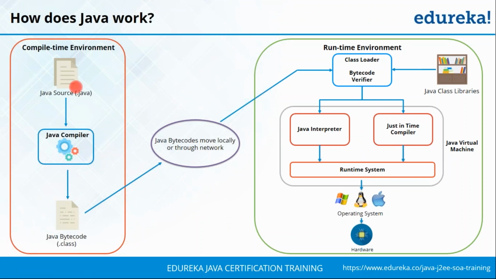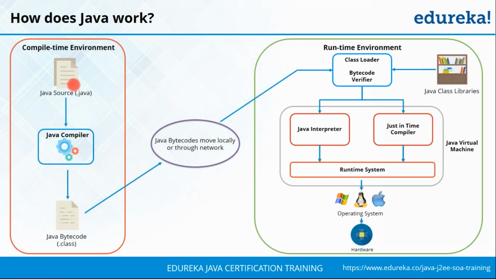We're going to start off with our Java source code that is going to have a .java extension. Every code that you're going to be writing and saving should be saved with the extension .java. This helps it understand that this is a Java source code file. Once you've completed your code, you can go ahead and use the Java compiler to compile your source code, check if there are any errors present in your code, and then create a bytecode.